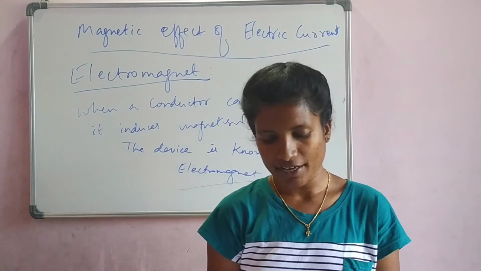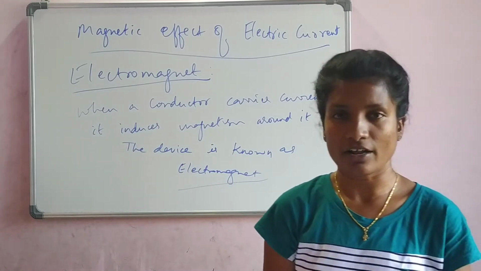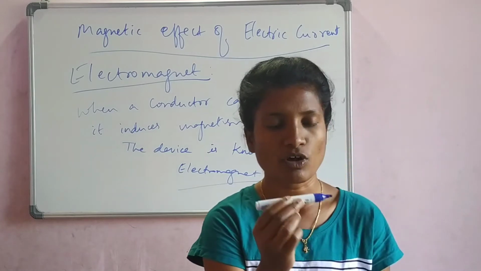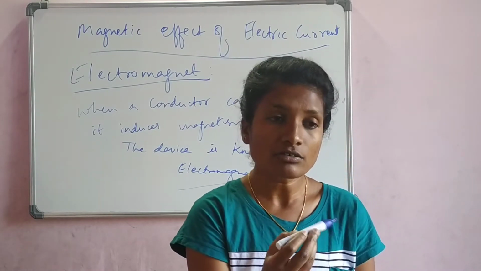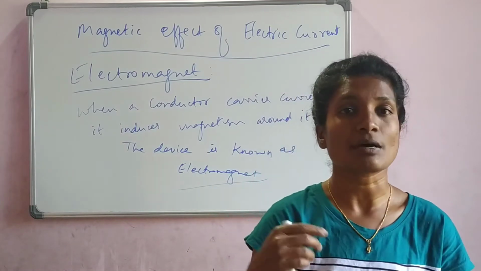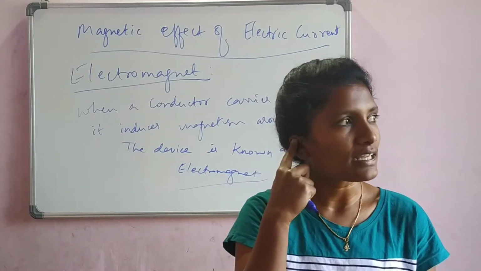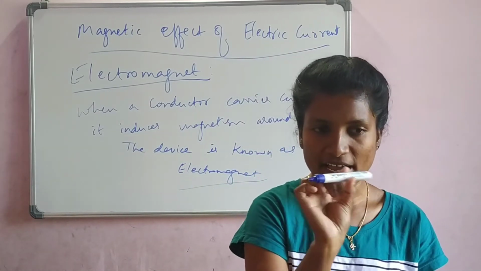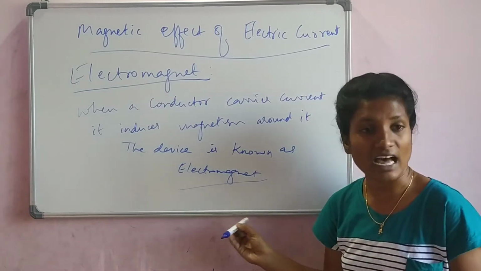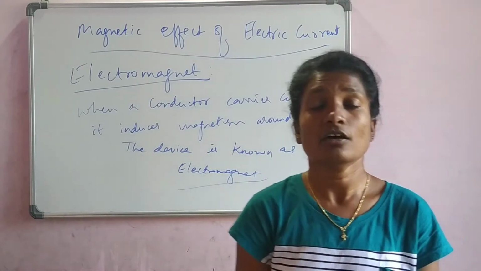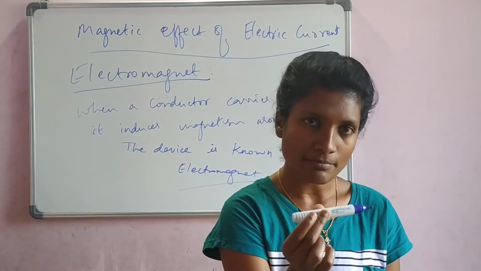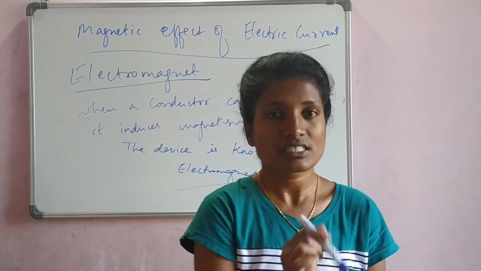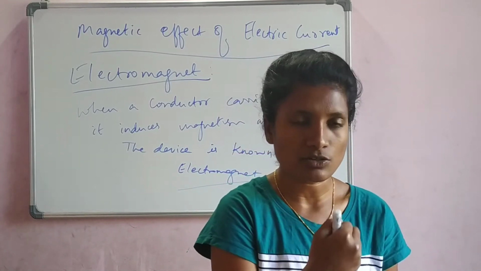A current flowing in a wire always gives rise to a magnetic field around it. That magnetic field makes that object an electromagnet. Now let us take a small iron piece, and supply electricity to it. After a few seconds that iron piece gets converted into a magnet. Before connecting electricity, the iron piece was not attracting other iron pieces. After conducting electricity to it, it gets transformed into a magnetic material. This process is called electromagnetism.